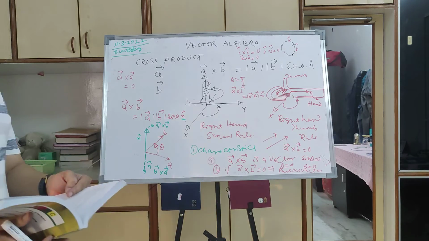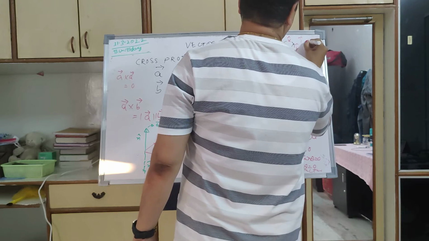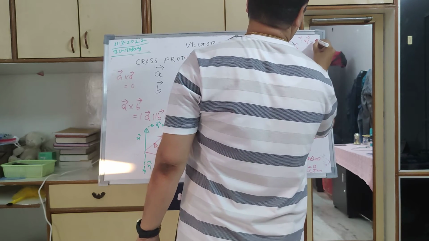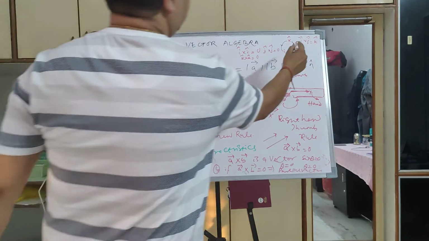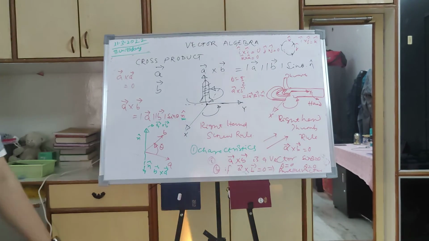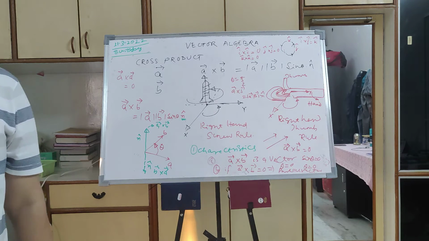Then i cross j is equal to k. Because the magnitude of i is equal to 1, the magnitude of j is equal to 1, and they are unit vectors, and sin 90 is equal to 1.